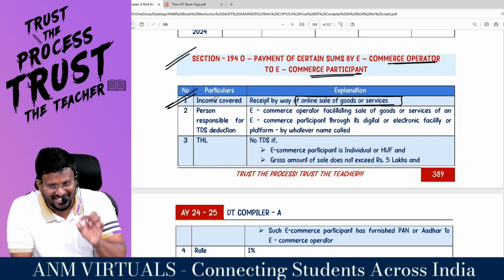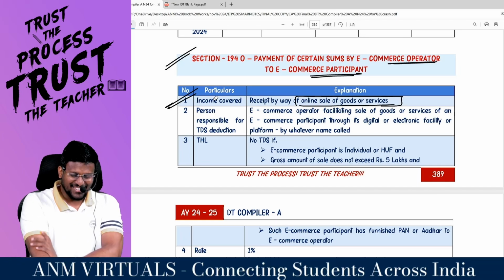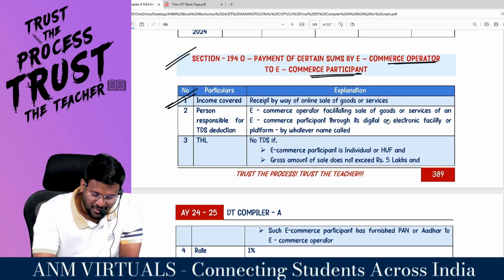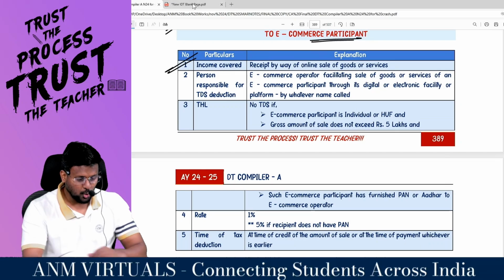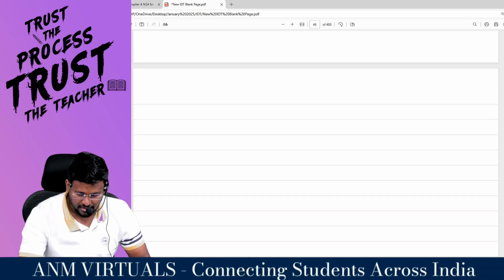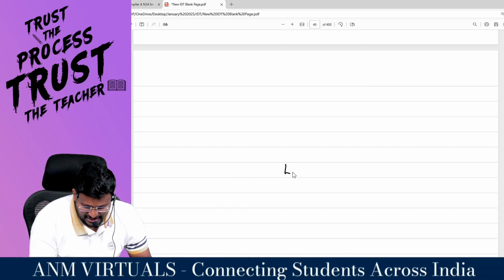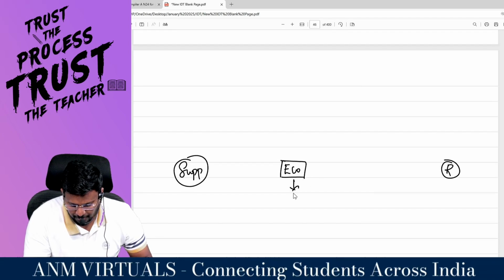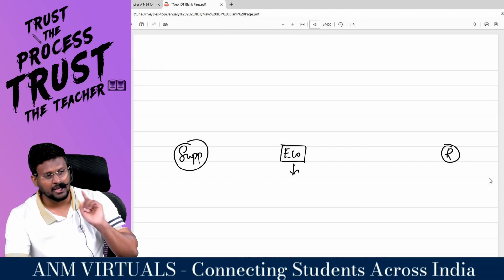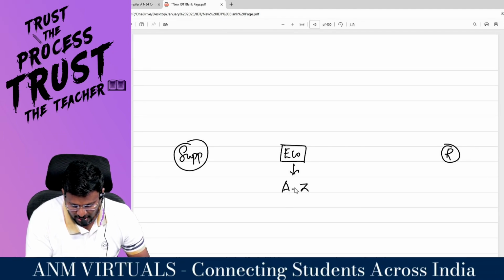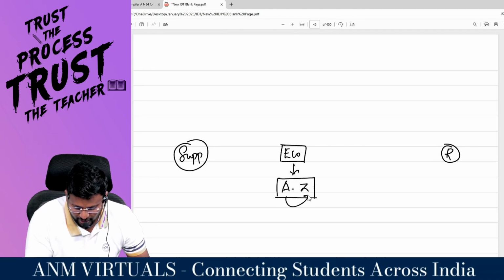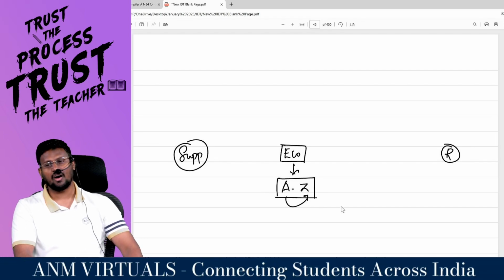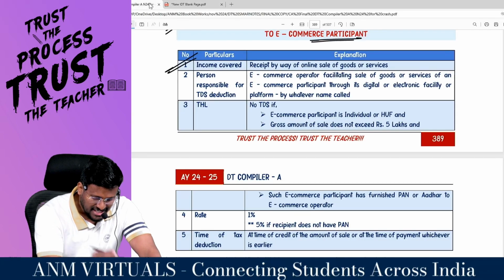It should not be a big loophole. Right, sir. So received by way of online sale of what or what? Goods or services. So there is an e-commerce operator. Understand very clearly, sir. There is an e-commerce operator and there is a supplier of goods or services or both, and there is a recipient. We only know one e-commerce operator called A to Z, called Amazon. A to Z, Amazon. Right, sir? What is happening?